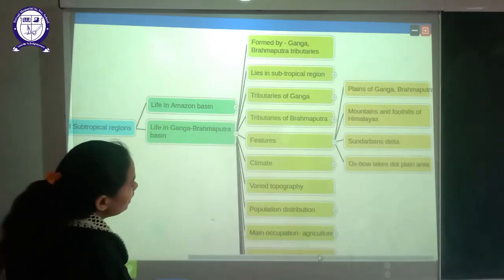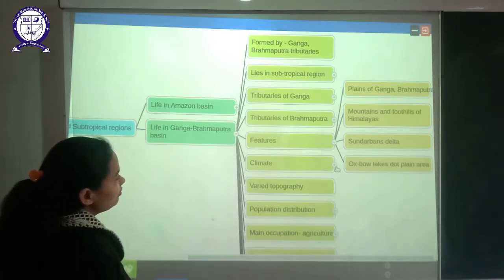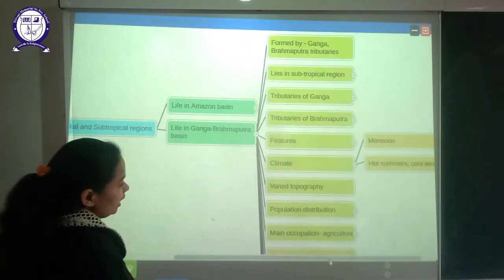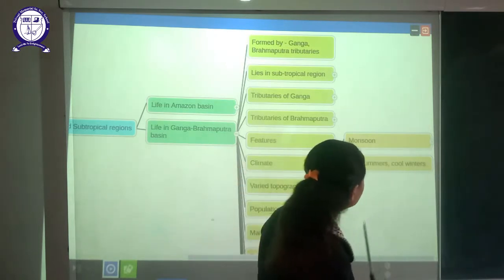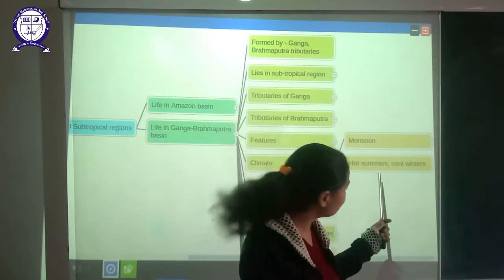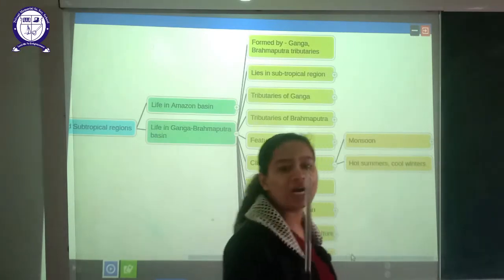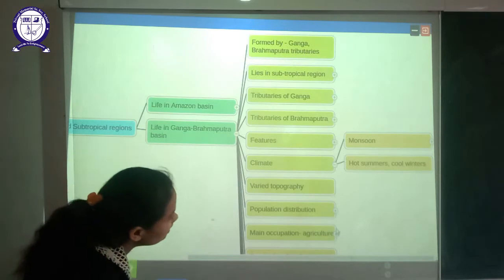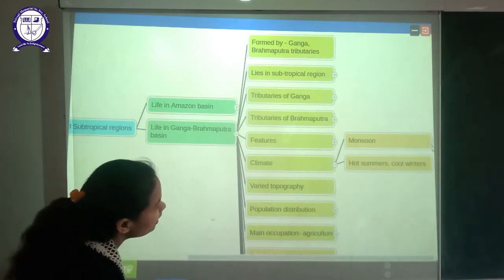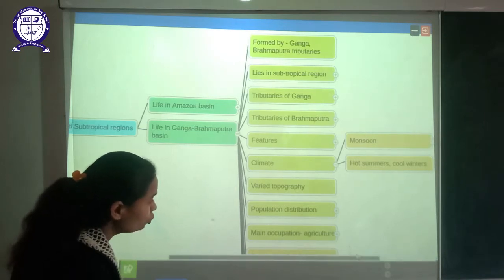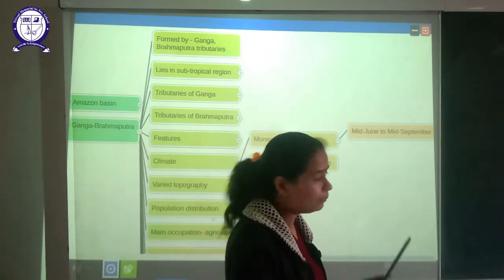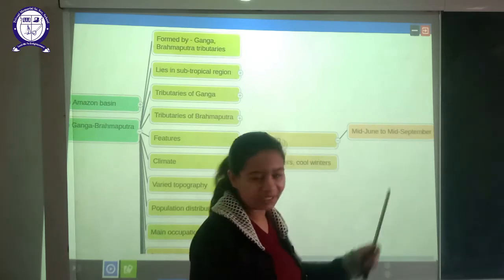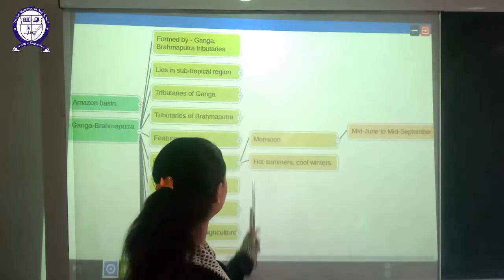Now if we talk about the climate of the Ganga-Brahmaputra basin, we observe that a monsoon type of climate is present here, with hot summers and cool winters. Monsoon means a particular time period when it rains. That particular time period is from mid-June to mid-September. This is the time period when it rains during this season.